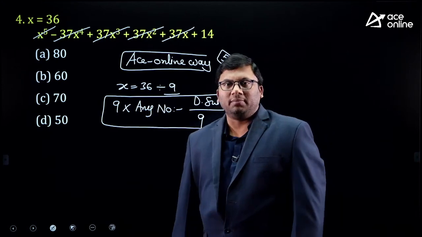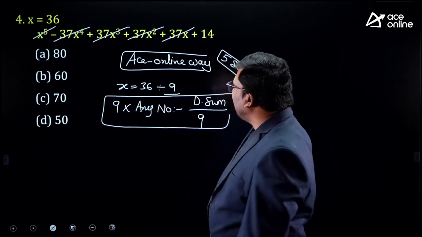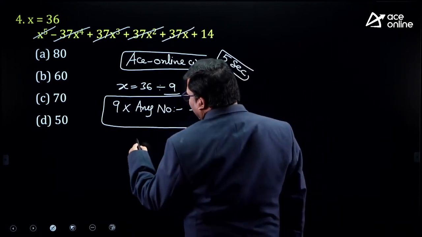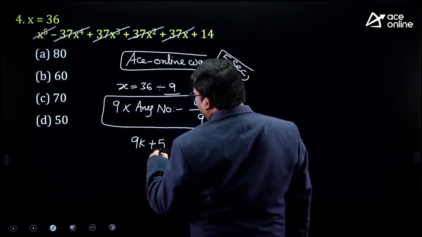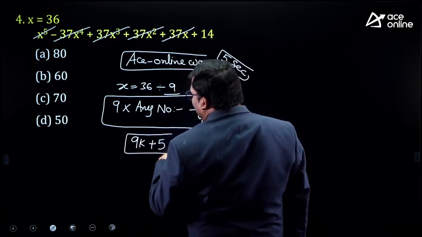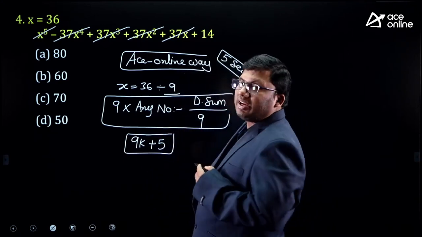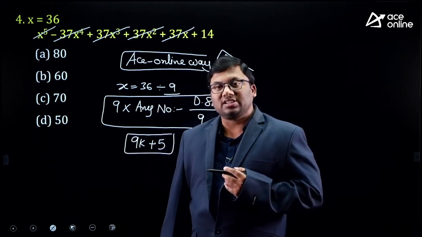9 into any number, the answer's digital sum will be 9. 14 means 5; when divided by 9, the remainder should be 5. Sir, from where did you get 5? For 14, I am using the digital sum. What is a digital sum?